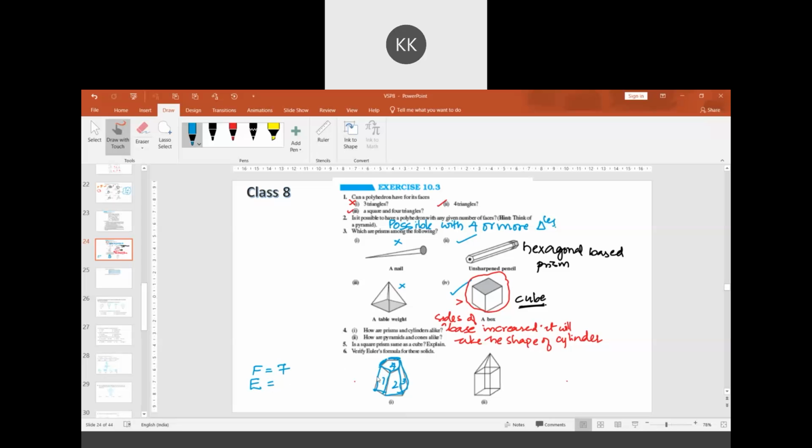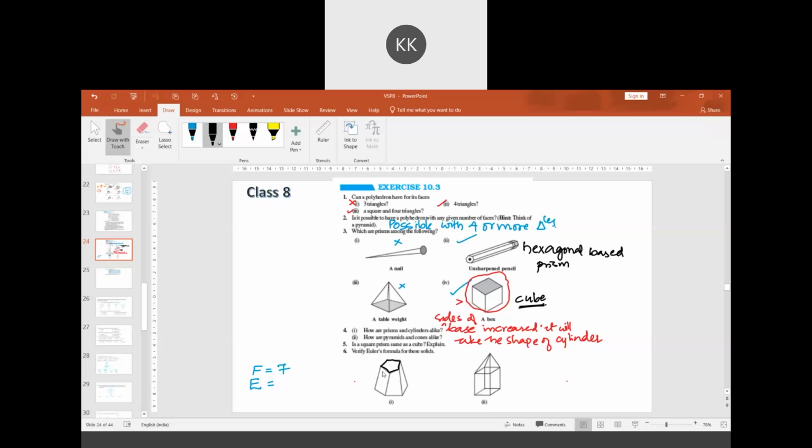How many edges are there? Sideways there are 5 edges. 10, no? Let me wipe this off. 12, sir. Only 12. 1, 2, 3, 4, 5.